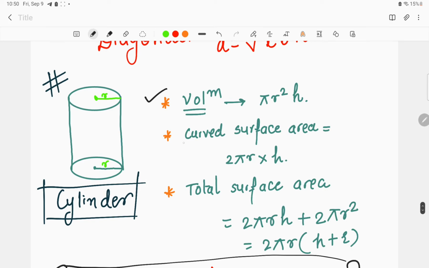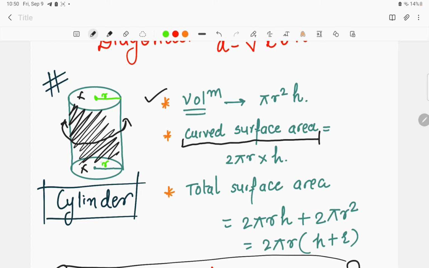What is the curved surface area? Actually, this is the surface area surrounding this particular cylinder, right? This one is the curved surface area, in which the above two faces are not included. In the curved surface area, we are discussing only this surface area, not this one and this one. We are not dealing with these two surface areas. So here we are just simply dealing with the curved area where the above two faces are not included.